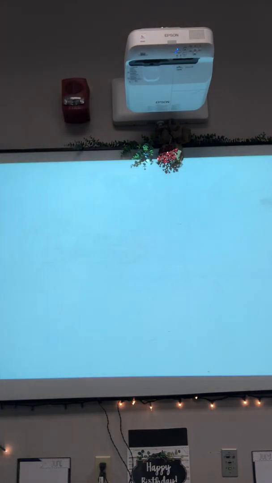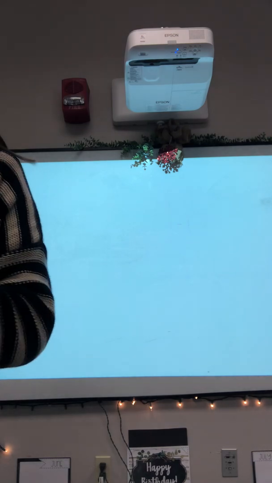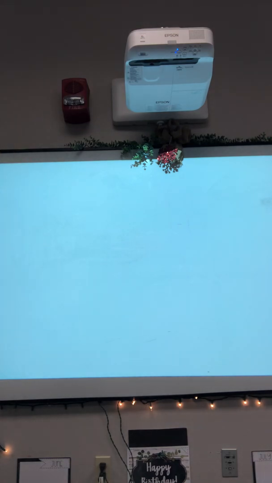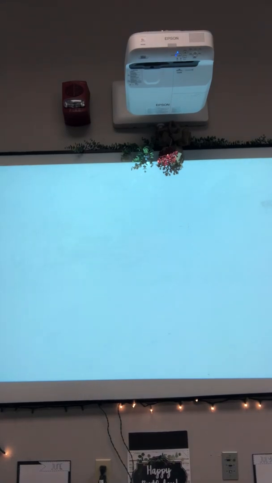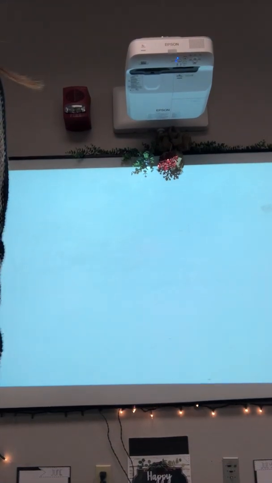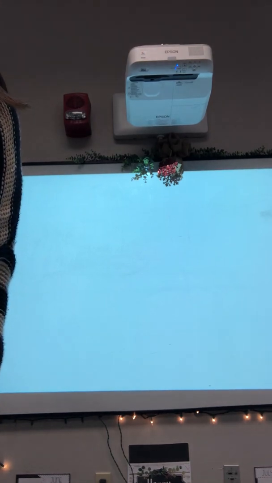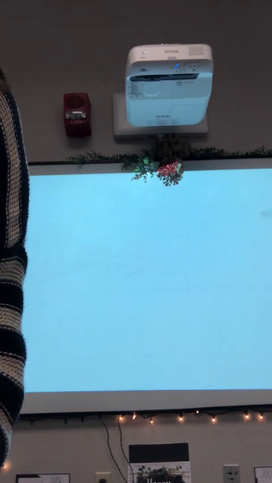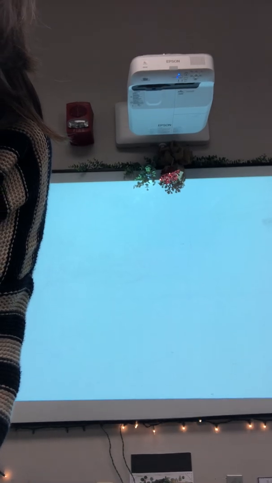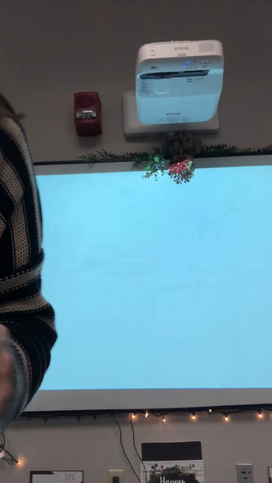What exactly is density? Any thoughts before we read? Ella, you want to try? How dense something is. What does that mean, how dense it is? You're right. Go ahead, Charlotte. How close the molecules are. Ooh, that's a good thought. How close the molecules are to one another. That's a really good thought.